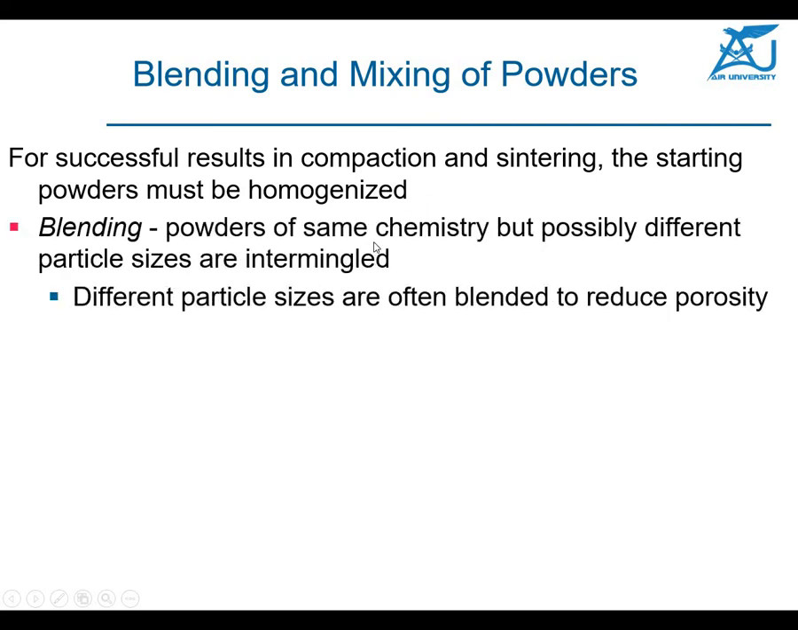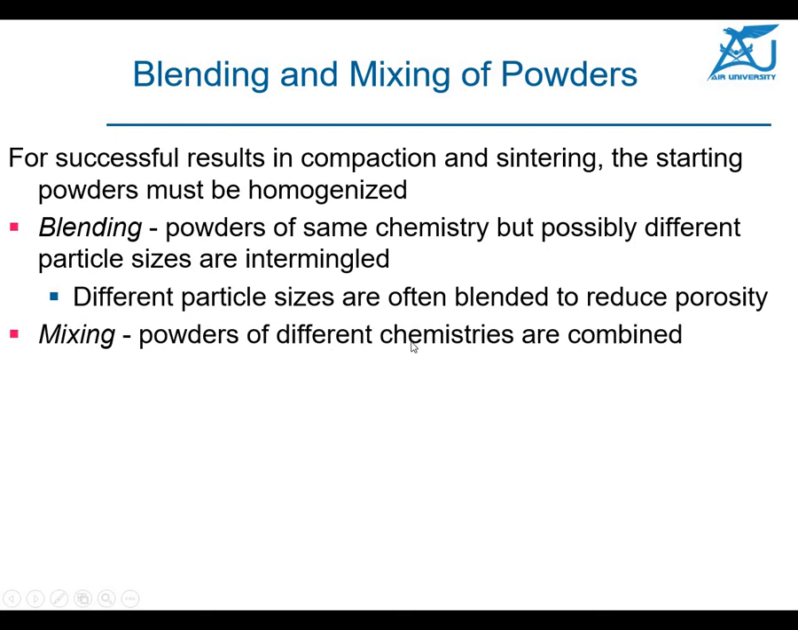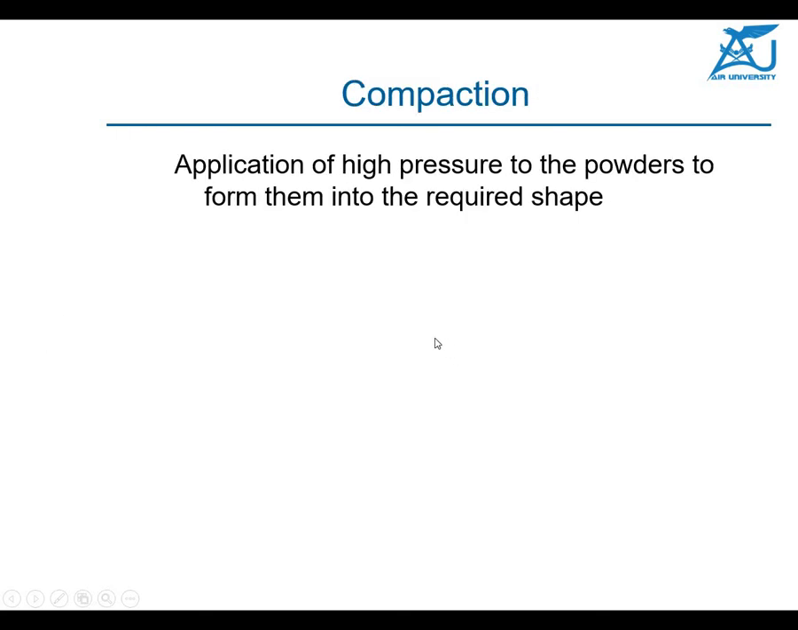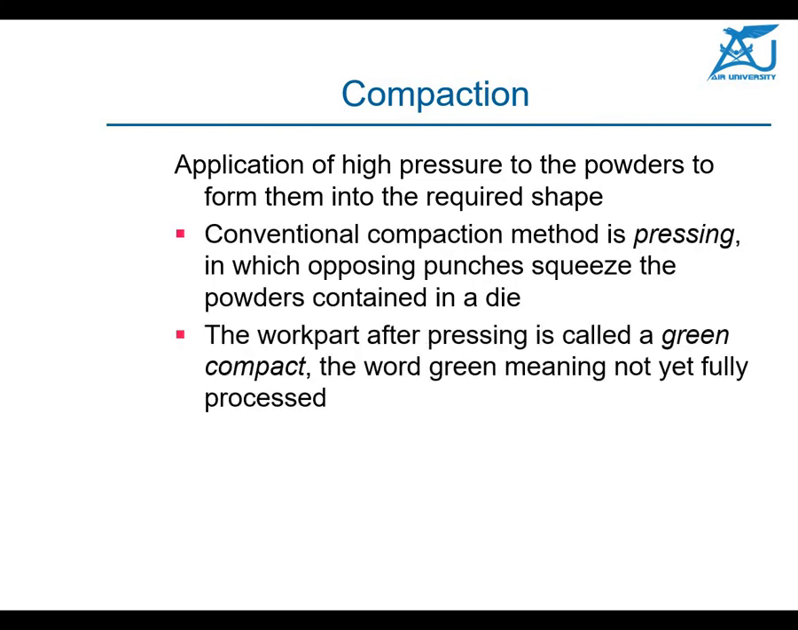So blending basically is what? Powder of the same chemistry but possibly different particle sizes are intermingled together. Different particle sizes are often blended to reduce the porosity, and mixing means powders of different chemistries are combined together. Once the blending process is complete, you start with the next important process, that is compaction. Here you need a high tonnage press in order to press the powder into the required shape, and whatever shape is achieved, we call it a green compact. That green compact can later be put into the sintering furnace.